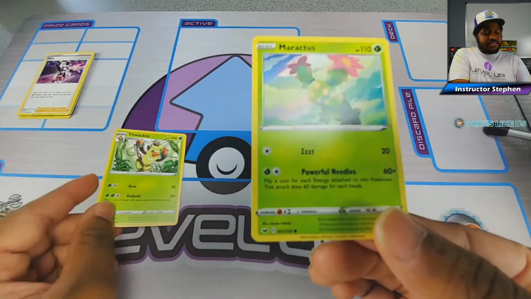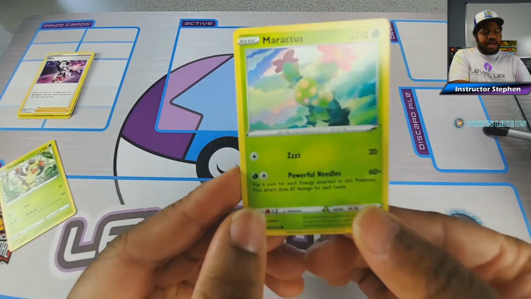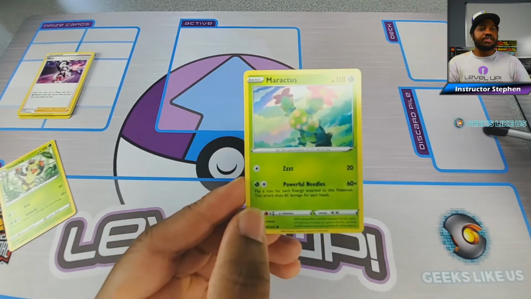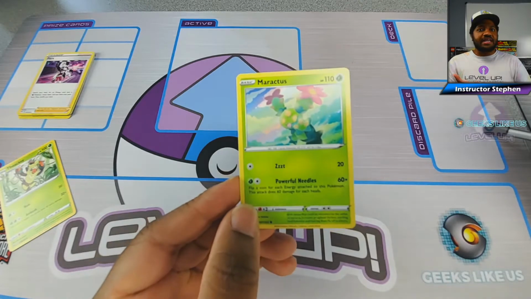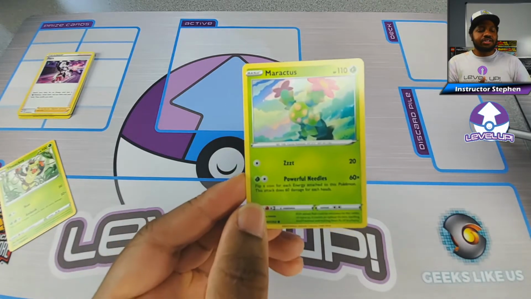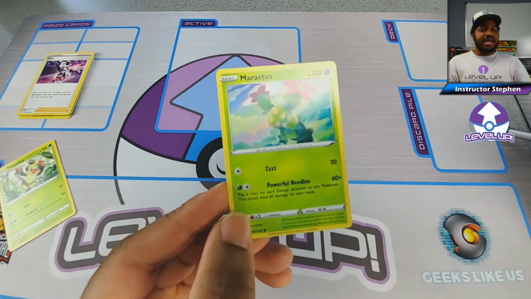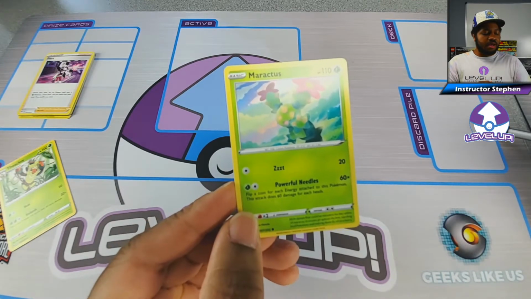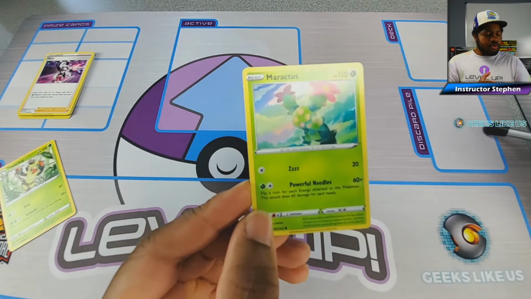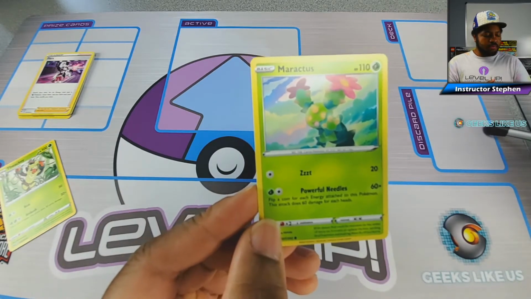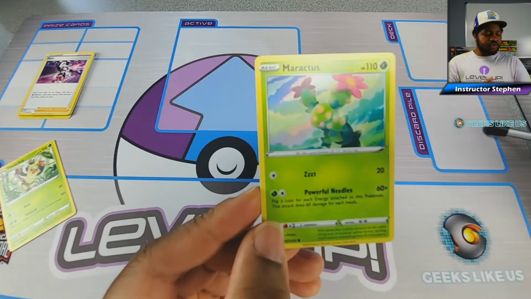On the opposite side, we've got the times symbol. Now, times is a little trickier because I have some students who think, oh, if I can't do the other stuff, I can at least do the 30. That is actually incorrect because if you look at the times, it'll usually say times the number of something. So this one says flip a coin for each energy attached to this Pokemon. This attack does 60 damage for each heads.